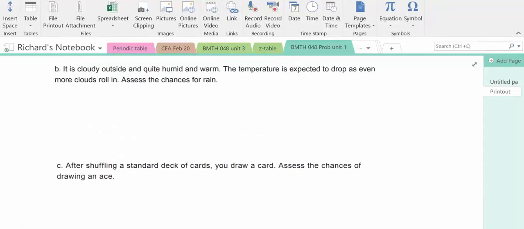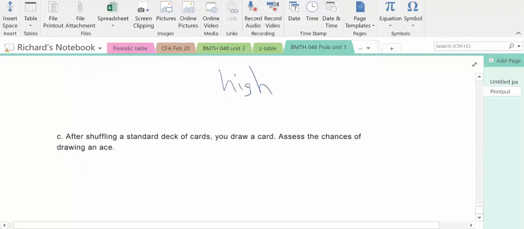Okay, it's cloudy, quite humid and warm. Temperature is going to drop. Well, turns out that when it's very humid and the temperature drops, the atmosphere can't hold its moisture very well, so the moisture will condense out and become rain. So the chances of rain are high.